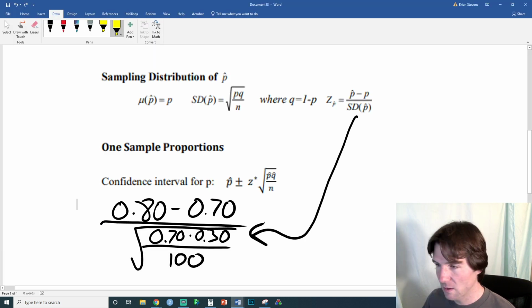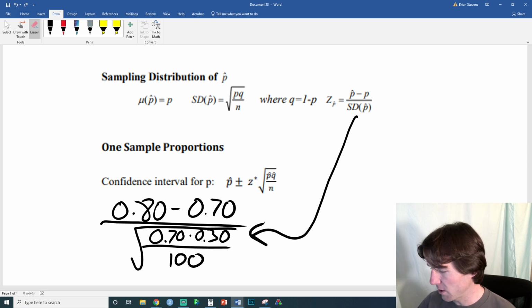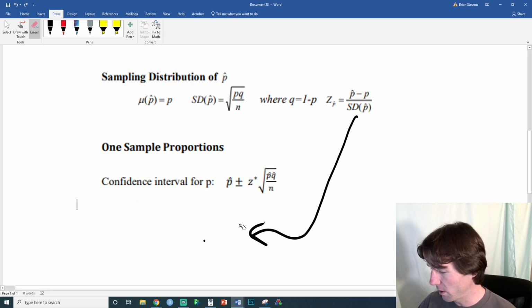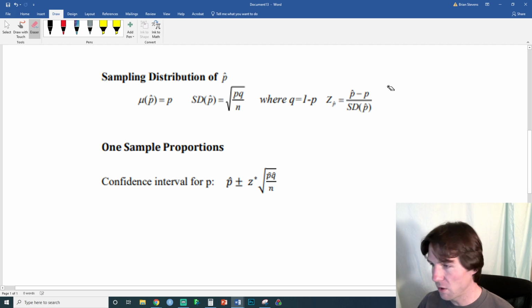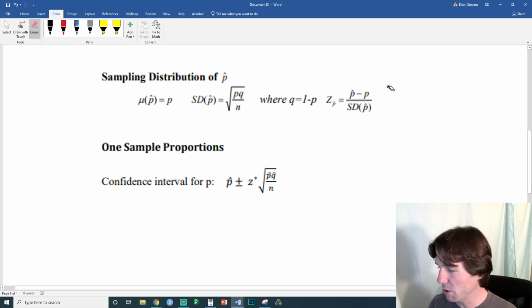Usually we like to make things very unusual, so usually really big z-scores or very small z-scores. If we're going to make it unusual, we're going to make it more unusual a lot of times. So that is how you use the z-score, and the z-score tells you how unusual something is.